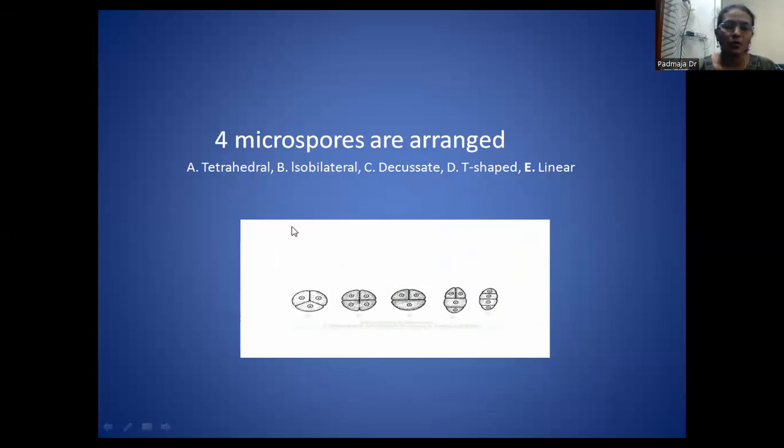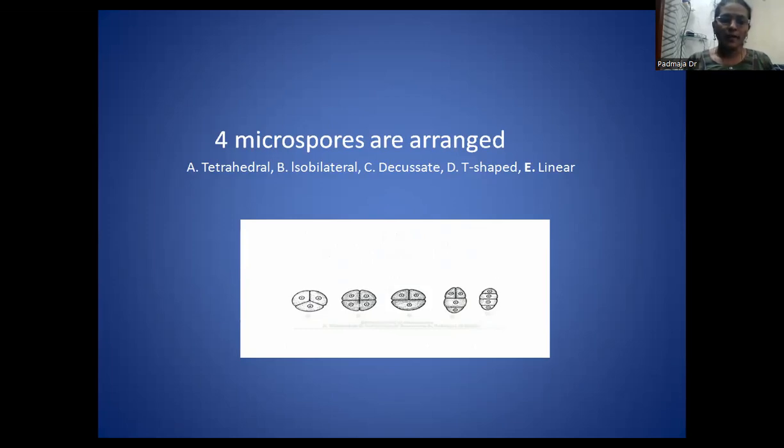Tetrahedral means you already know the methane, the CH4. Just like the 3 hydrogens are towards one side and one hydrogen is behind, here also the 3 microspores are towards one side and one of the microspores is behind. So that arrangement is called the tetrahedral. In these, 4 microspores are present.